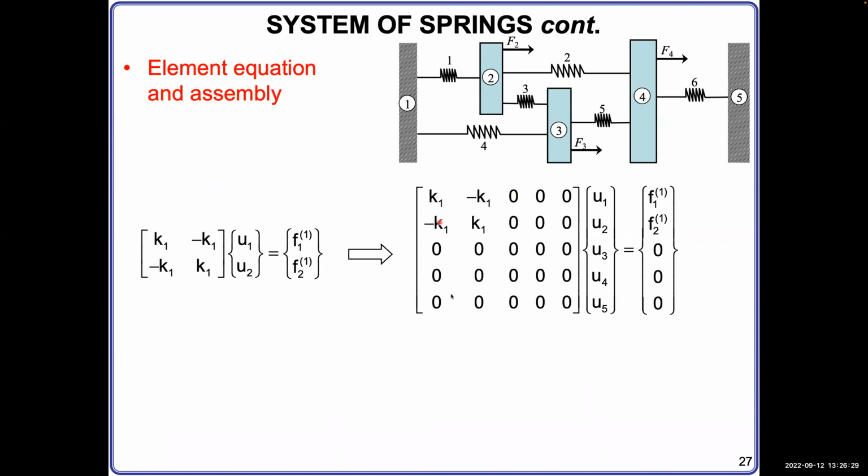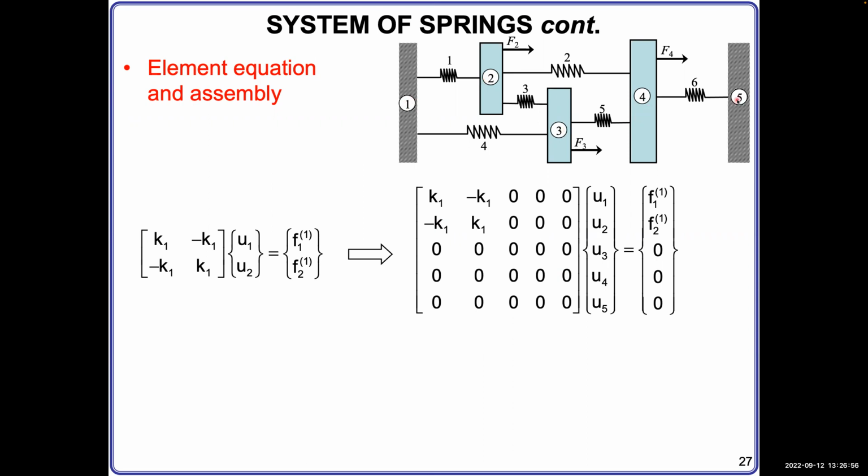K is the spring constant. You first put all the K as 0, and then we will add the numbers in by analyzing spring by spring. All the K equals 0, and then times the displacement. That displacement actually comes from the nodes, as we said. We have node 1, 2, 3, 4, 5.